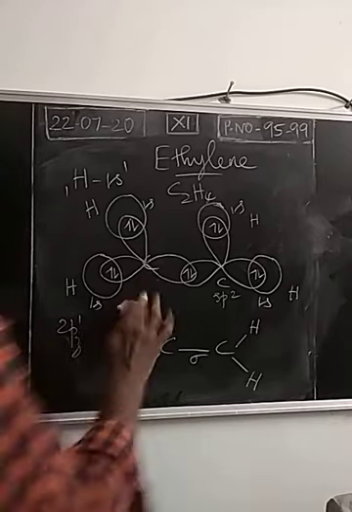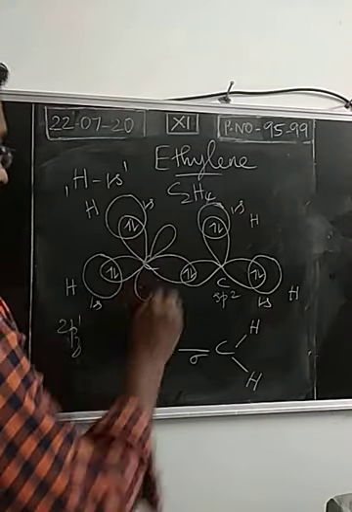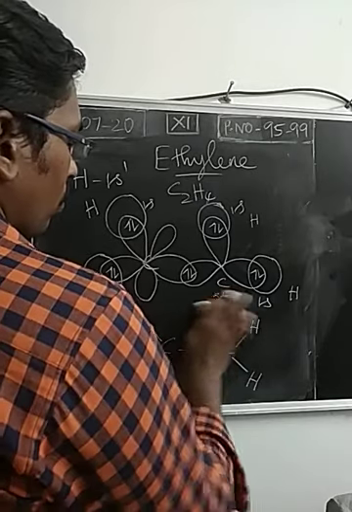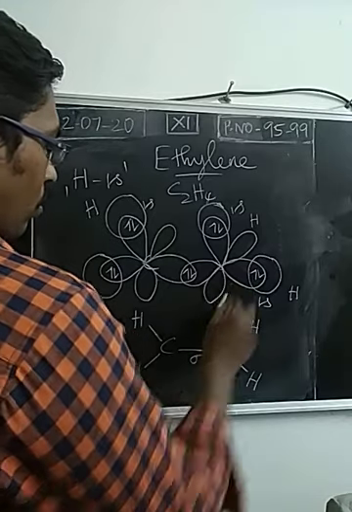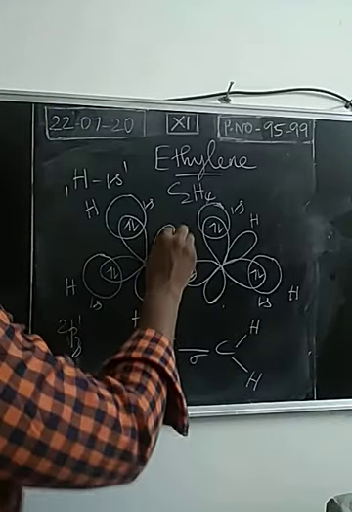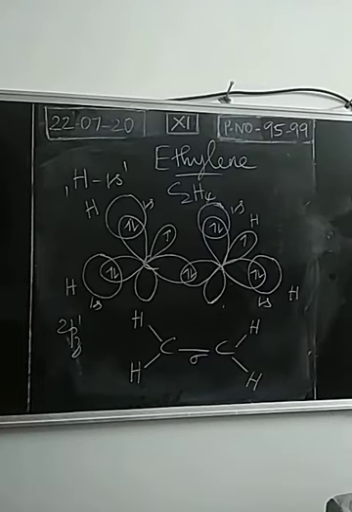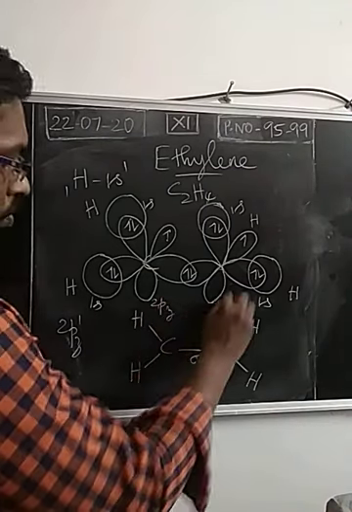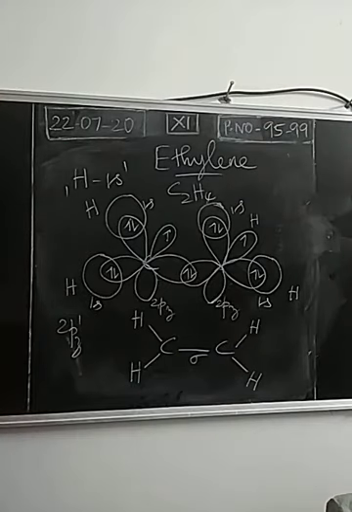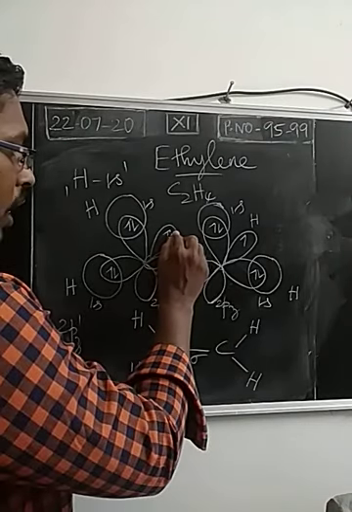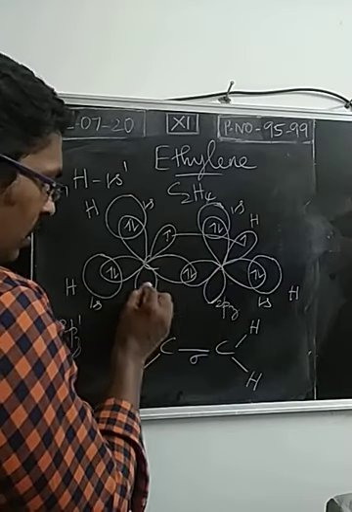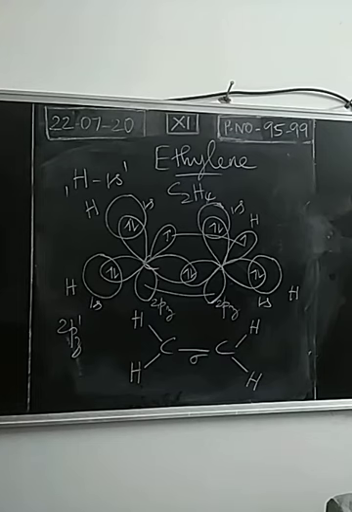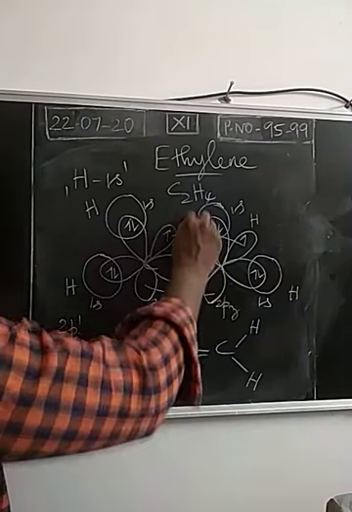So we have unhybridized orbital for both the carbon atoms, 2pz, which is perpendicular to the plane. So these orbitals are not involving in direct or head-on overlapping. They are involving in sidewise overlapping. So due to sidewise overlapping, there is a formation of pi bond.